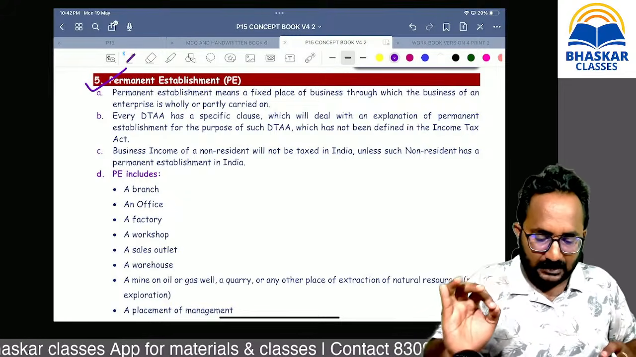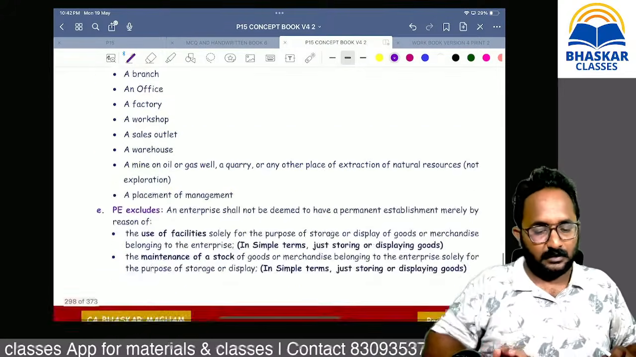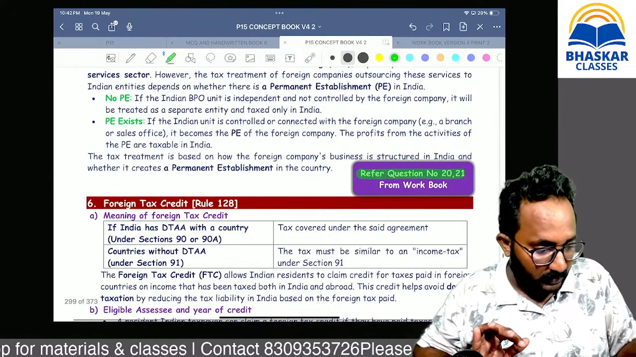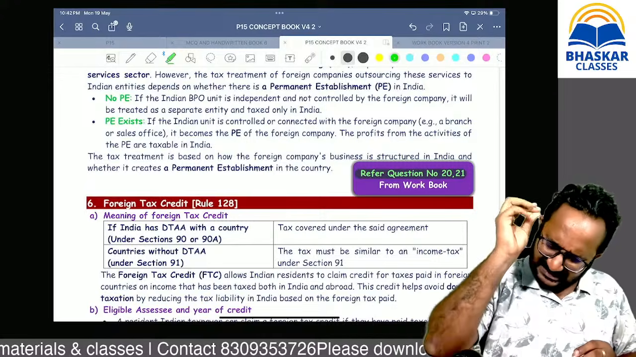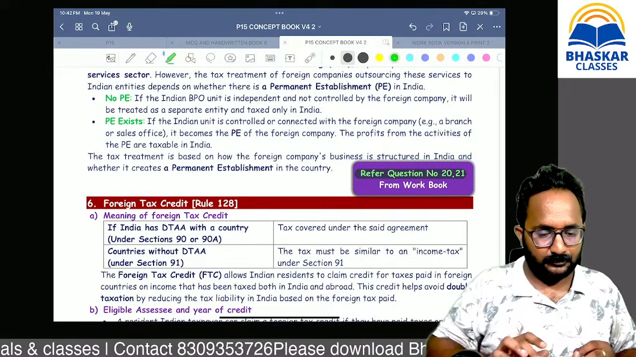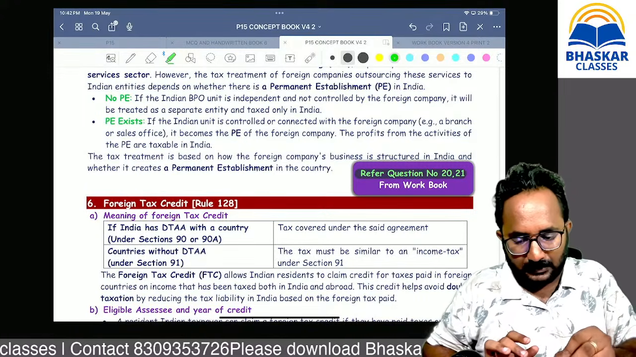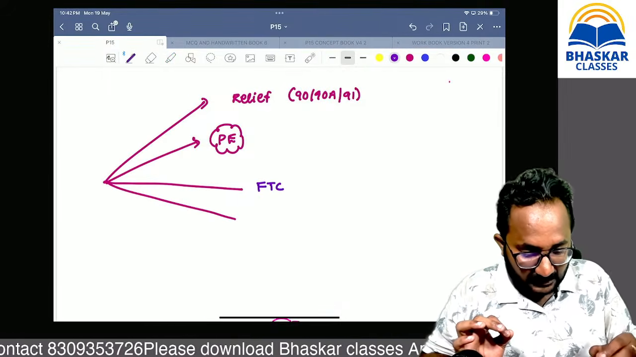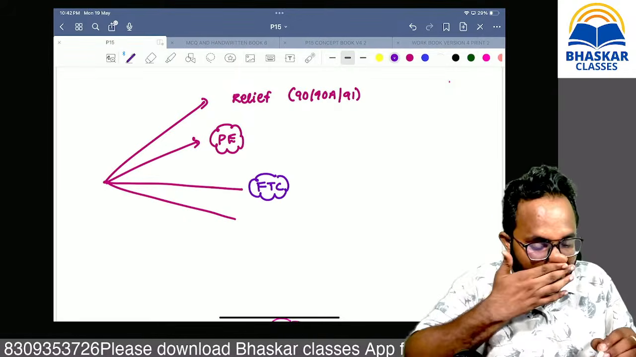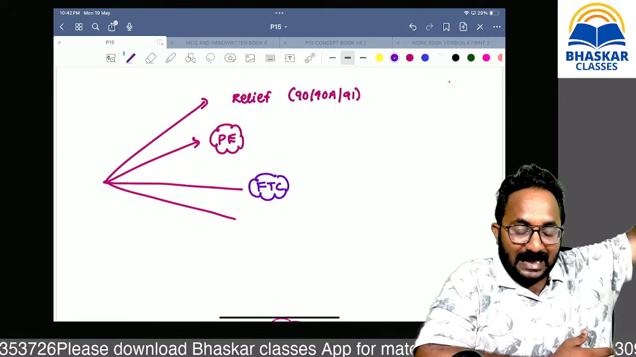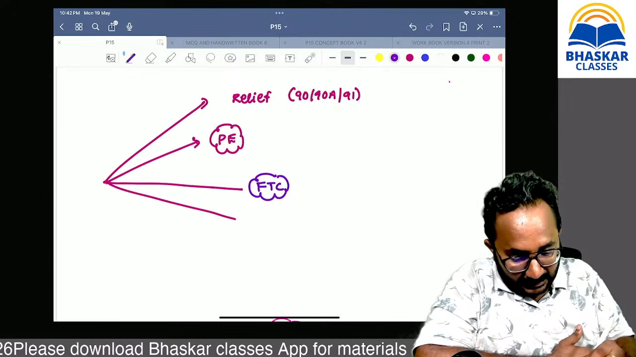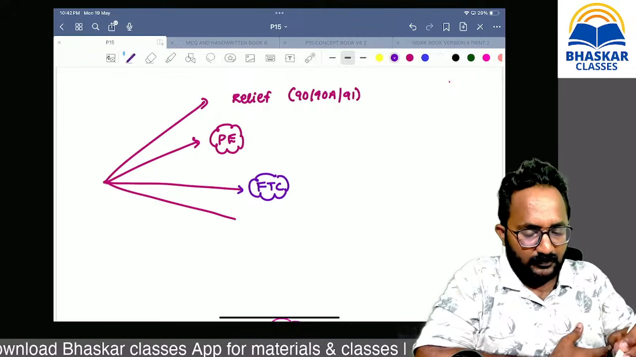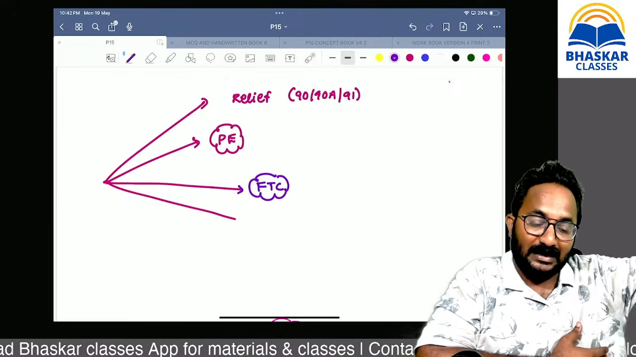Mandatorily we are getting MCQs. After that, just refer these two questions. No need to refer any extra concepts also. Just refer these two questions only. Next, they have given questions from FTC also. What is FTC? Foreign tax credit. Whatever taxes you paid in the foreign country, in every problem we discussed the foreign tax paid.